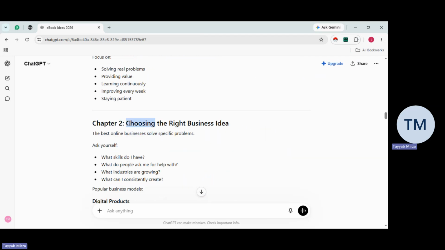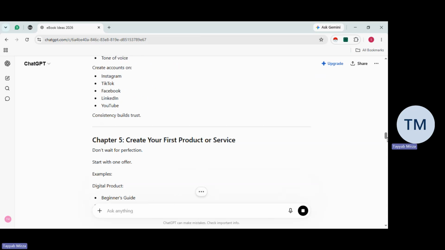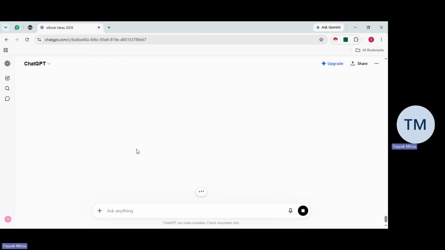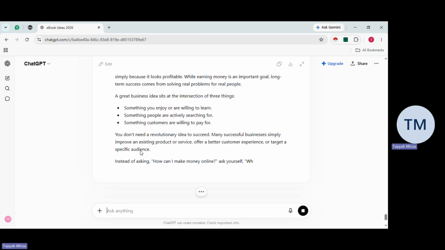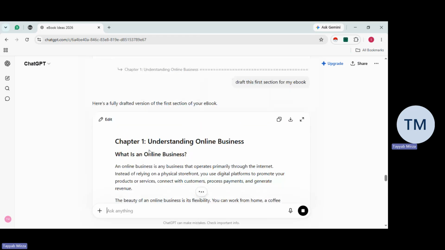So we did it on chapter one. If you want to do chapter two, it has the same process. You click on Ask ChatGPT on chapter two, and it will be quoted right here. You can simply tell chat to draft this section as well. Once that's done, we're going to scroll down and we can see the chapter two has been drafted, right? So this is how you can go forward if you want the best product at the end of the day.